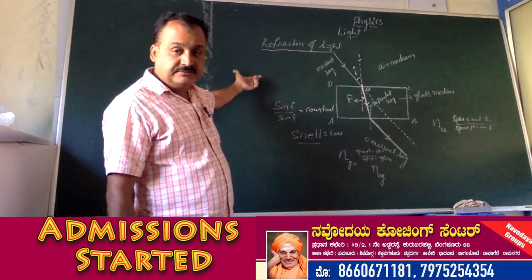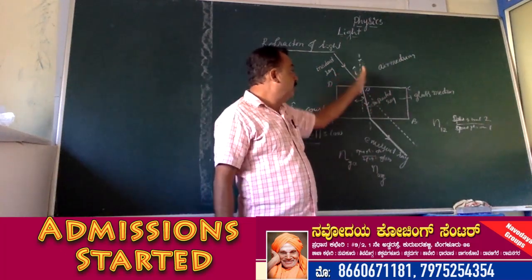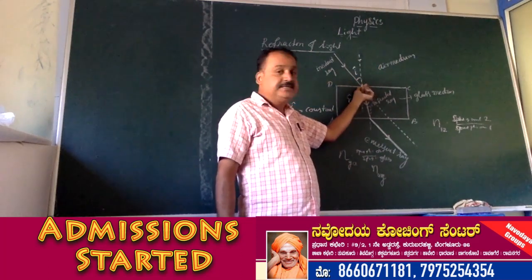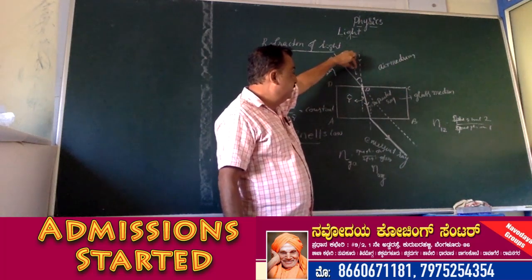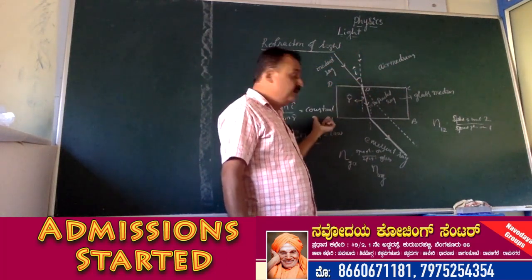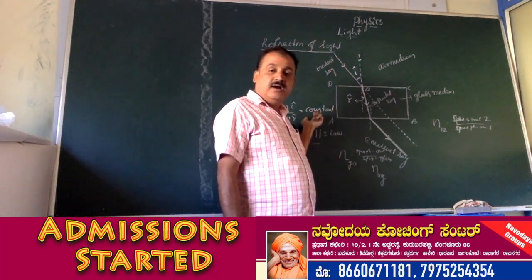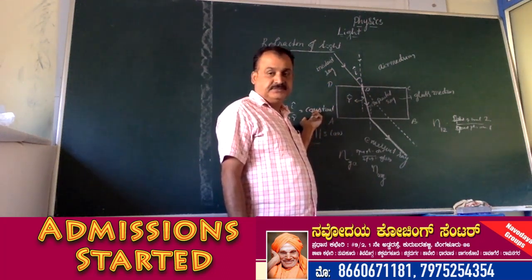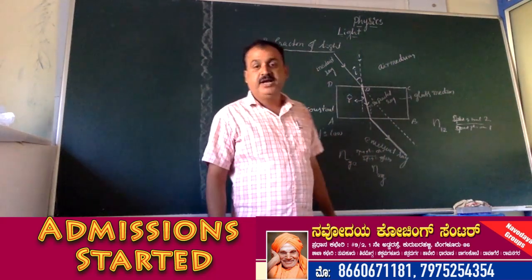So laws of refraction: the incident ray, the refracted ray and the normal to the plane at the point of incidence all lie on the same plane. The ratio between the sine of the angle of incidence to the sine of the angle of refraction is constant. This is known as second law of refraction. So these are the points that are very important in this refraction of light.